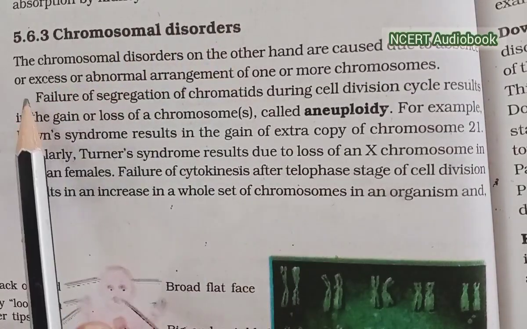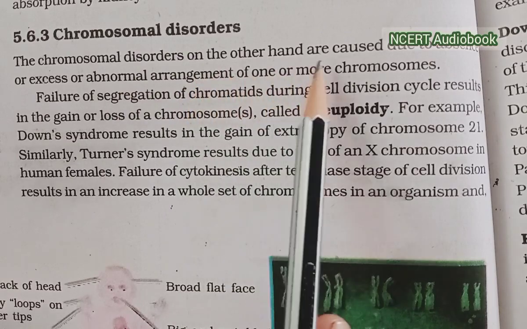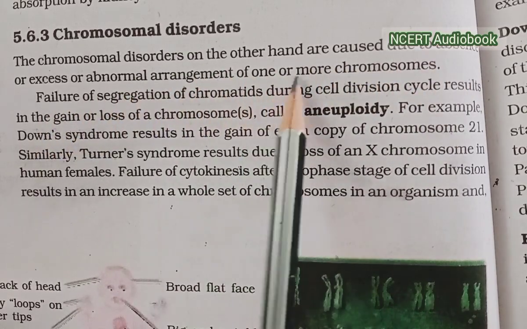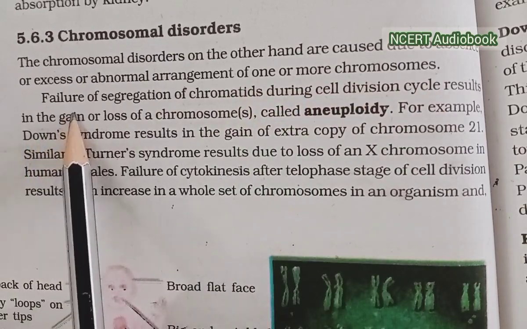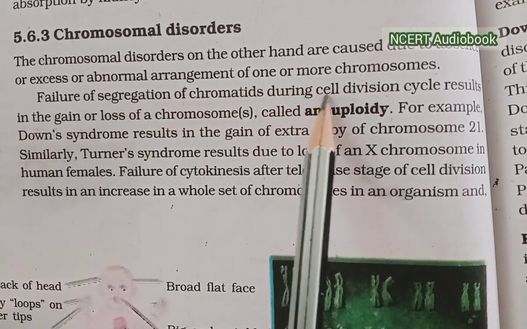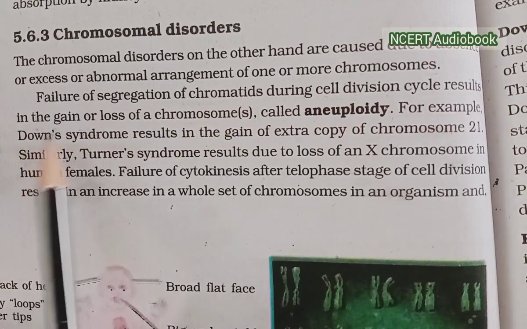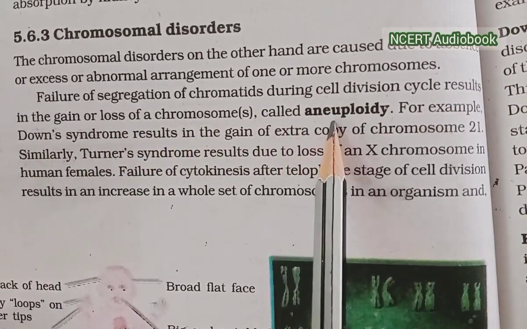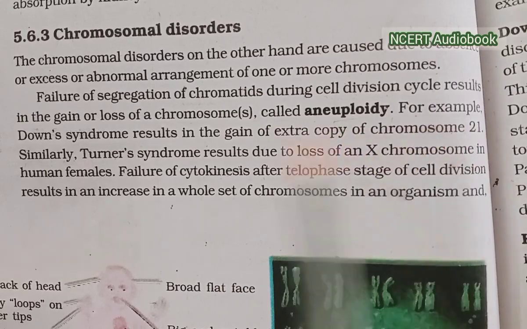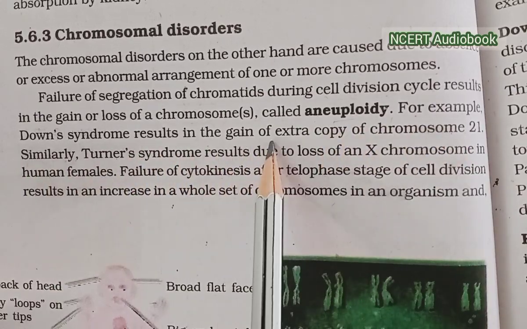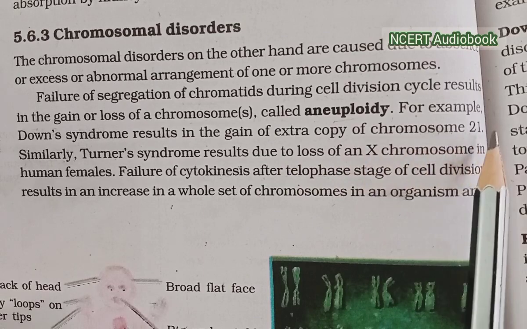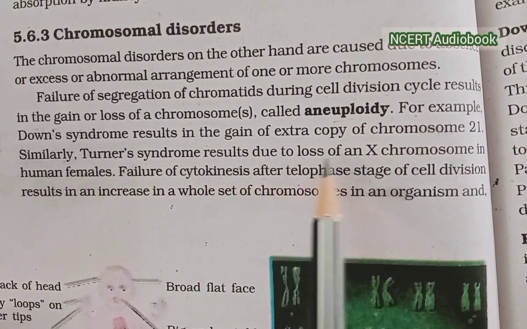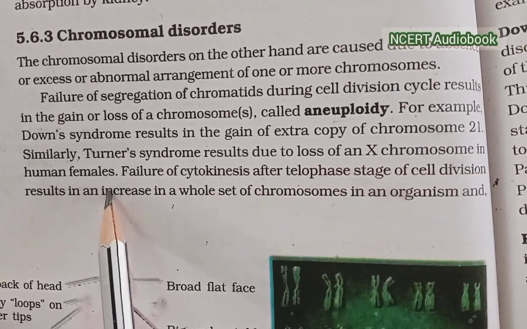Chromosomal disorders. Chromosomal disorders, on the other hand, are caused by the absence or excess or abnormal arrangement of one or more chromosomes. Failure of segregation of chromatids during the cell division cycle results in the gain or loss of chromosomes, called aneuploidy. For example, Down syndrome results from the gain of an extra copy of chromosome 21. Similarly, Turner syndrome results from the loss of an X chromosome in human females.